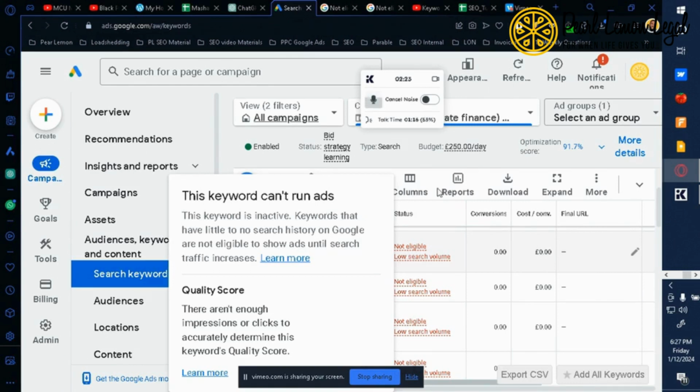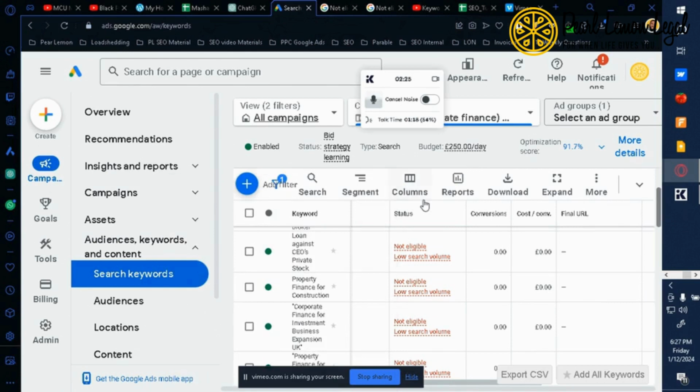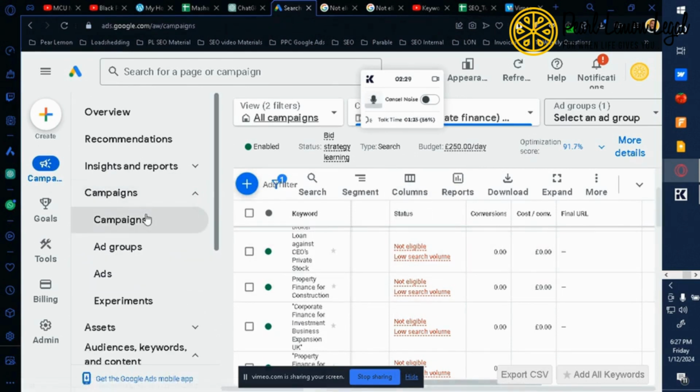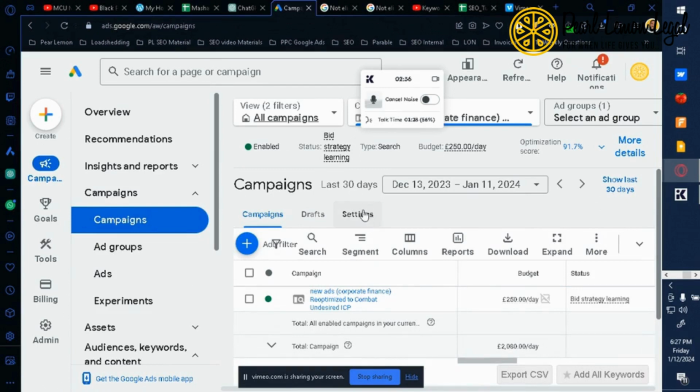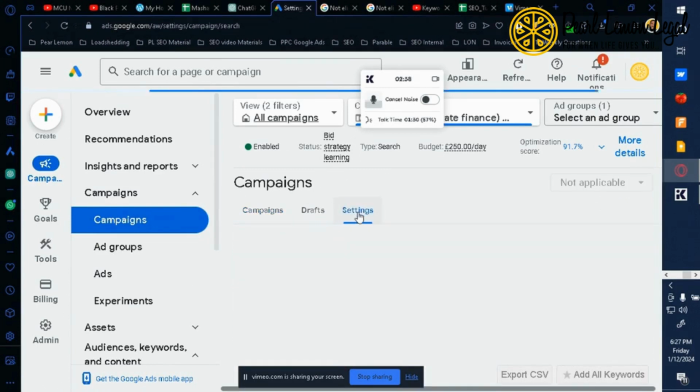The secret actually starts with your campaign. So for example, this one over here, if we go into campaigns and come to settings, we will discover something.